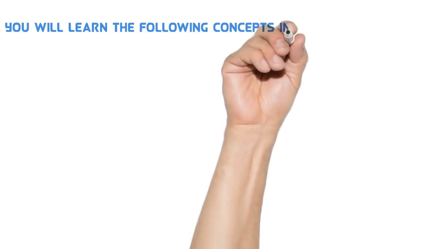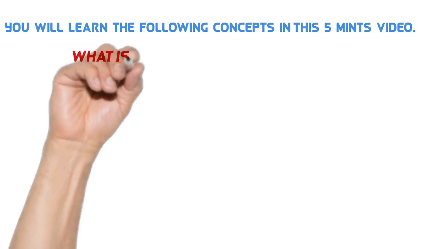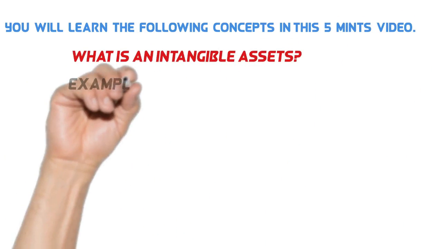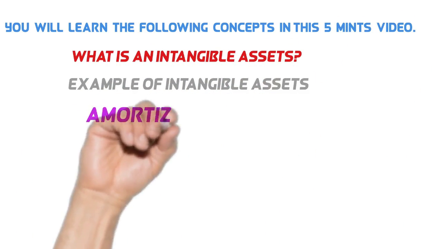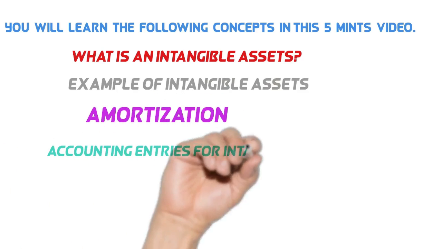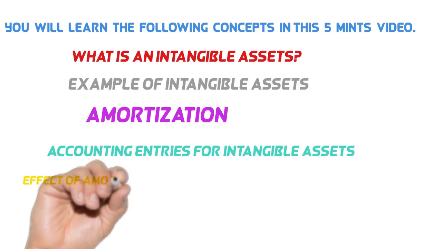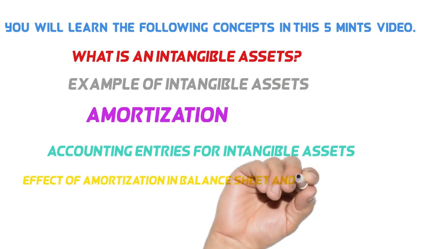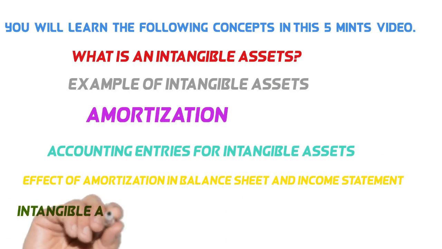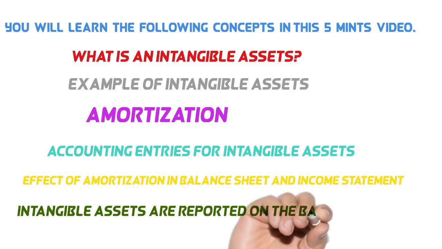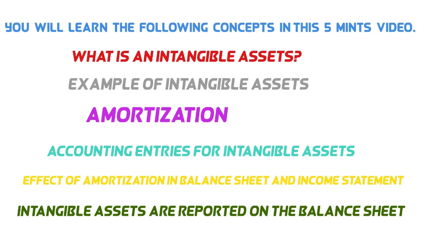You will learn the following concepts in just 5 minutes from this video. What are intangible assets? Intangible assets examples. Amortization. Accounting entries for intangible assets. Effect of amortization in balance sheet and income statement. Intangible assets are reported on the balance sheet.